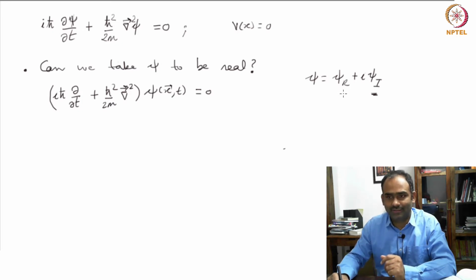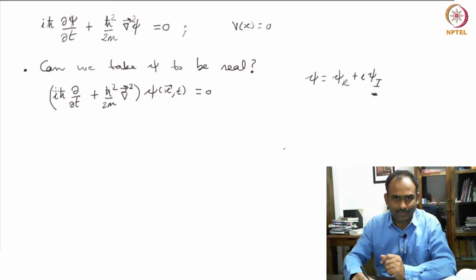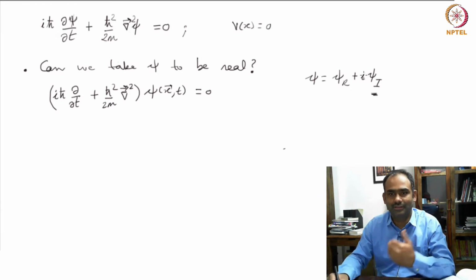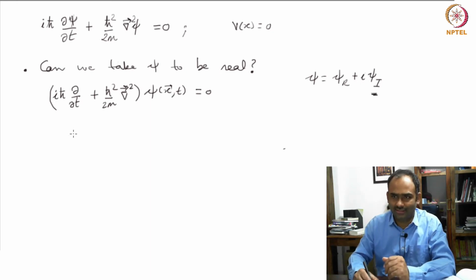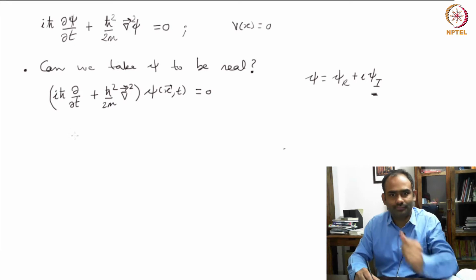Okay, let us see whether we have that freedom, and you can probably see already that you do not have, because of this factor of i. The psi real and psi imaginary will get mixed up. So there will be a mixing between them, and that is why you will not be able to choose psi to be real. Let us see it slightly more explicitly.